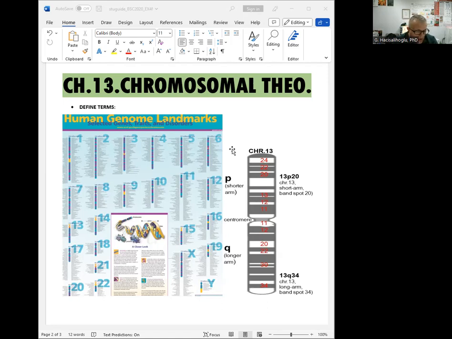So always remember that. Chromosomes might be autosomes, that means 1 to 22 in this map, or sex chromosomes like XY. XX is female, XY is male in humans.